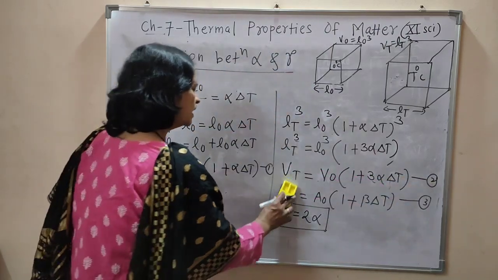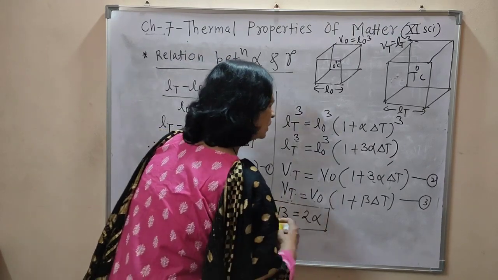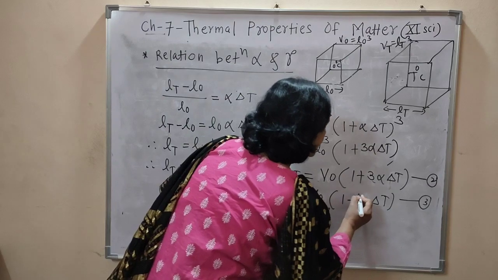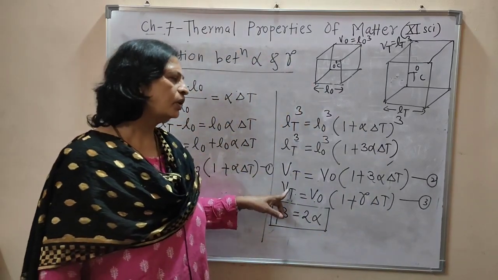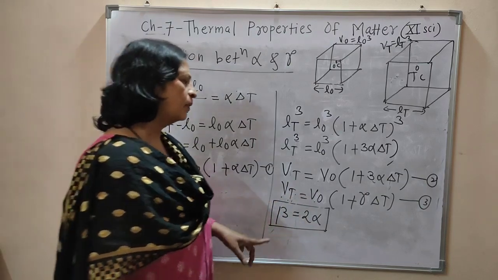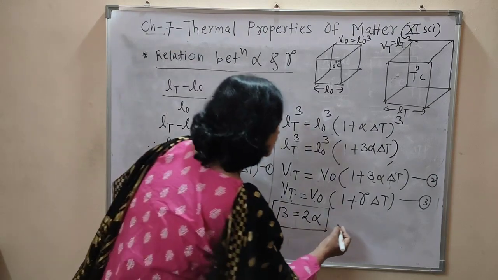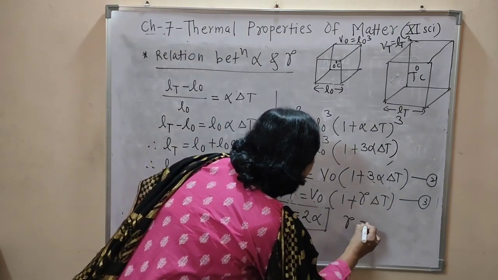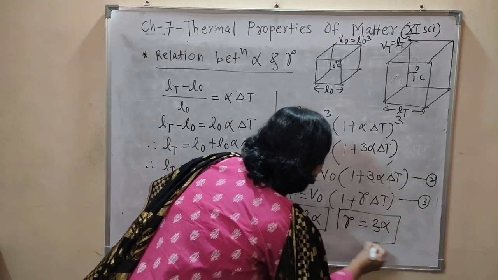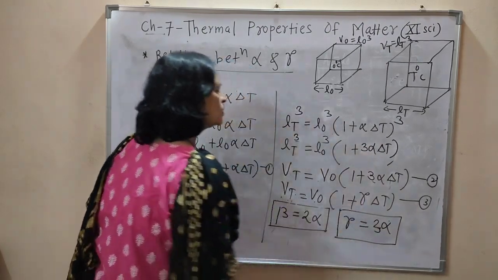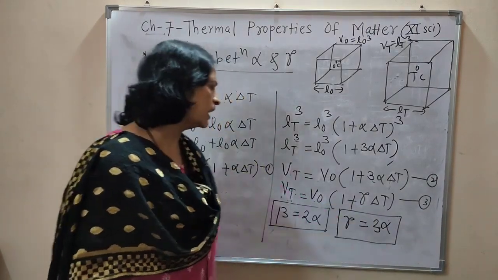Now we already studied that VT is equal to V0 (1 plus gamma into delta T) in case of volume expansion or cubical expansion, and therefore comparing equation 2 and 3, we can write gamma is equal to 3 alpha, and this is the relation between gamma, the coefficient of cubical expansion, and the coefficient of linear expansion.